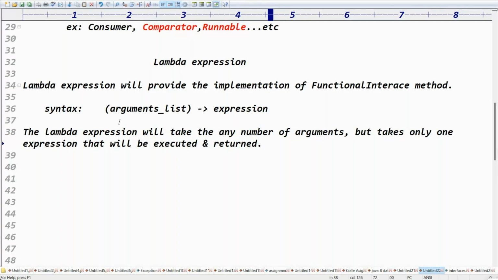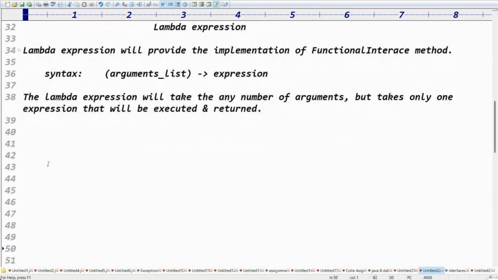It's very, very important. We have to read the example. Lambda expression purpose is what? To write the implementation of which interface? Functional interface. Lambda expressions will provide the implementation of functional interface methods, right? Syntax is what? Arrow.